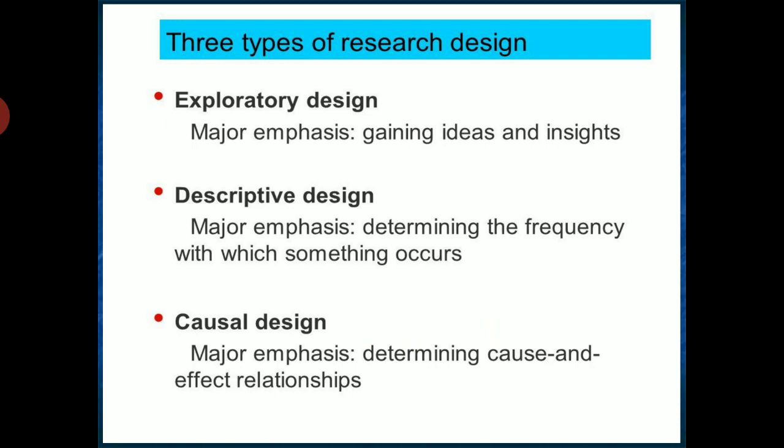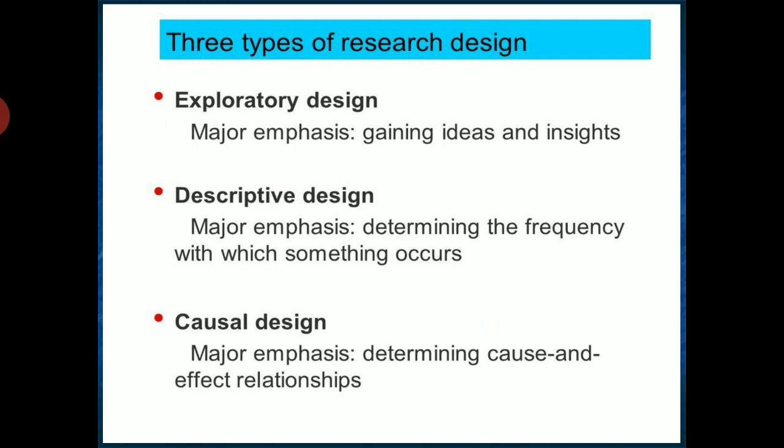What is research design? It is just a master plan prepared in advance for conducting the research. There are three types of research design: exploratory, descriptive, and causal. Now, a little short explanation is given here. What do you mean by exploratory? Which is totally dependent on exploring something, that is gaining ideas and insights deeply into the topic.